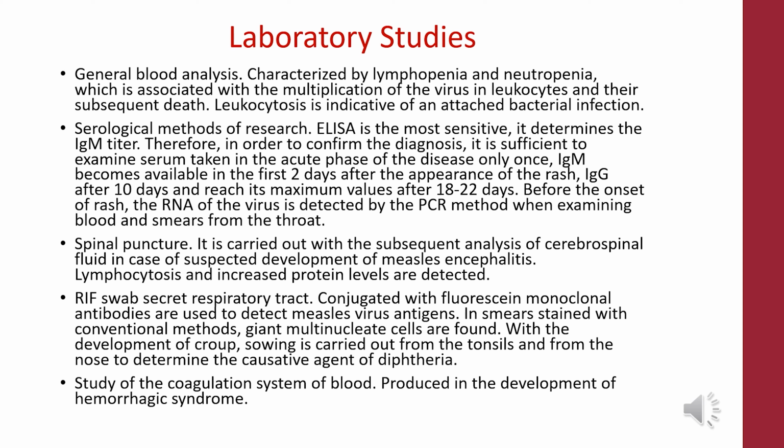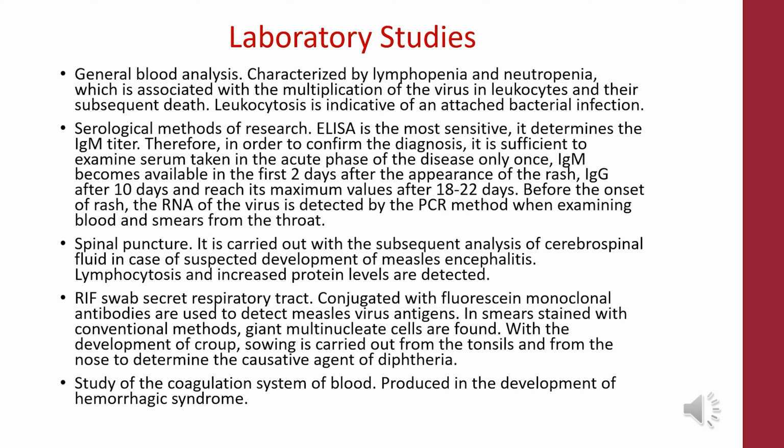Before the onset of the rash, the RNA of the virus is detected by the PCR method when examining blood and smears from the throat. About spinal puncture. It is carried out with the subsequent analysis of cerebrospinal fluid in case of suspected development of measles encephalitis. Lymphocytosis and increased protein levels are detected.